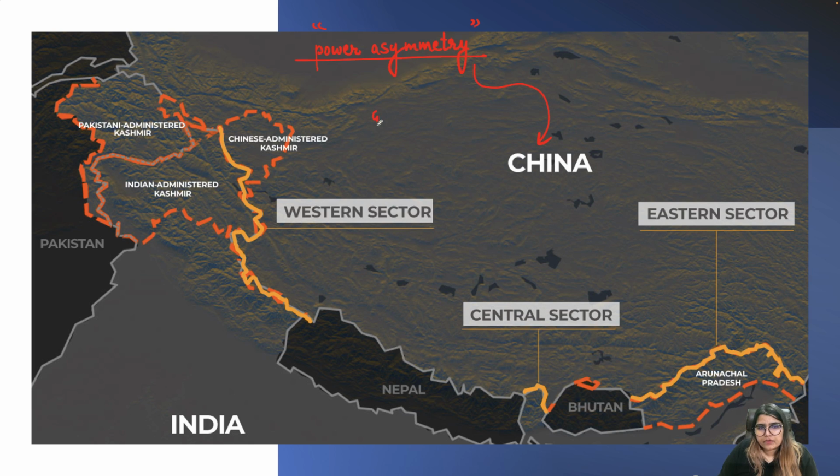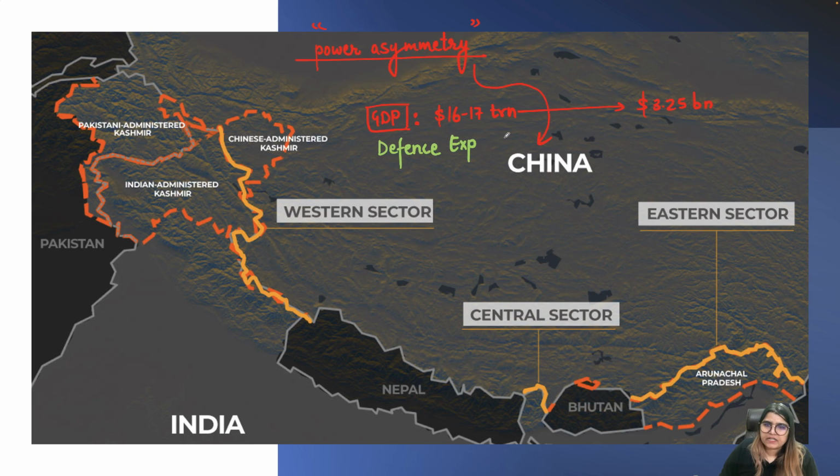If you look at economy, GDP wise, China is definitely powerful because in terms of economy, China's economy stands at 16 to 17 trillion dollars. Whereas if we compare that with India, it is somewhere around 3.25 billion dollars as of now. Now, apart from GDP, let's talk about defense expenditure.